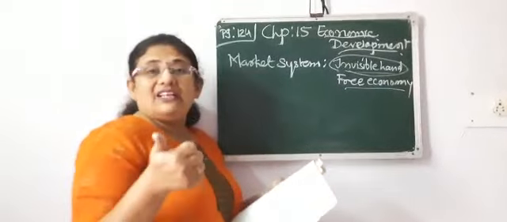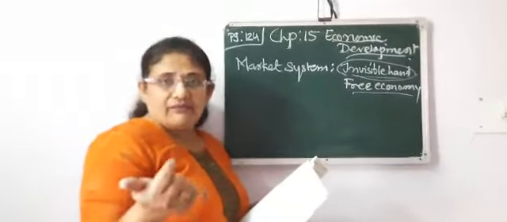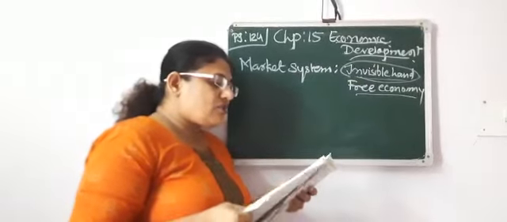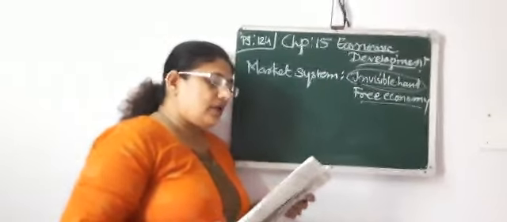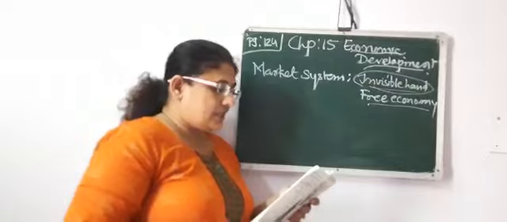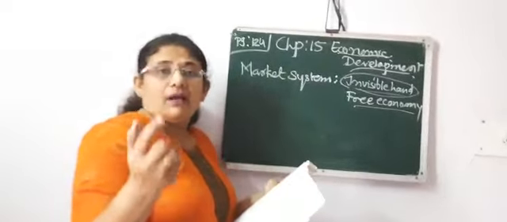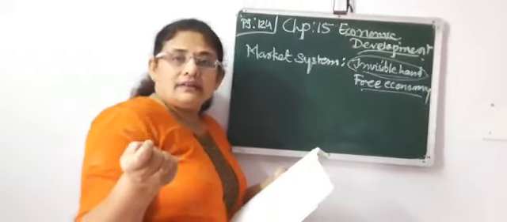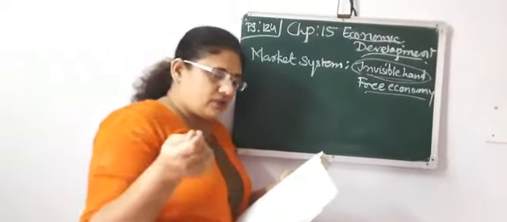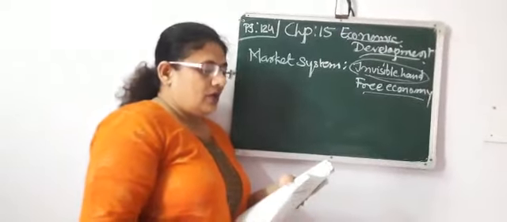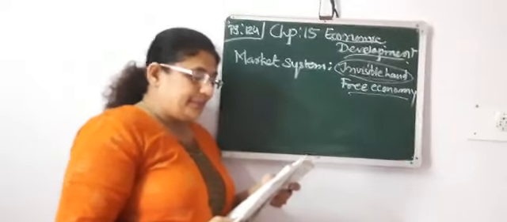This is the individual independence and freedom you get. Resources of production are utilized to the greatest extent and efficiently. Whatever resources are available, you can use them to the greatest extent and increase profit or production. Abundant production may be done.